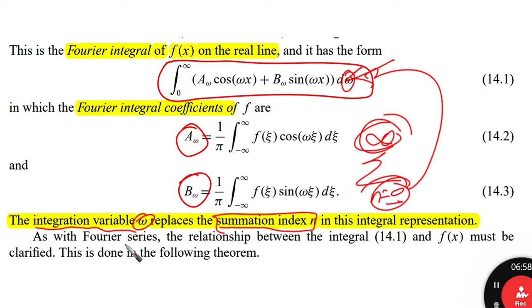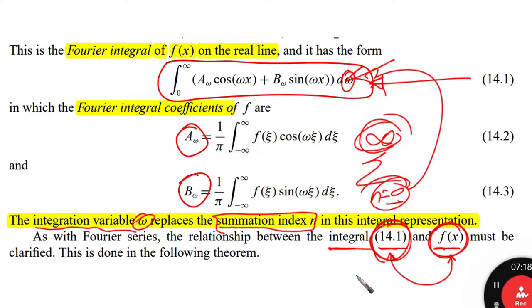As with Fourier series, the relationship between the integral, which is 14.1, and f of x must be clarified. Do you remember that I mentioned this before? In Fourier series, we need to define how the series or integral is related to our function. That means, what is the convergence here?